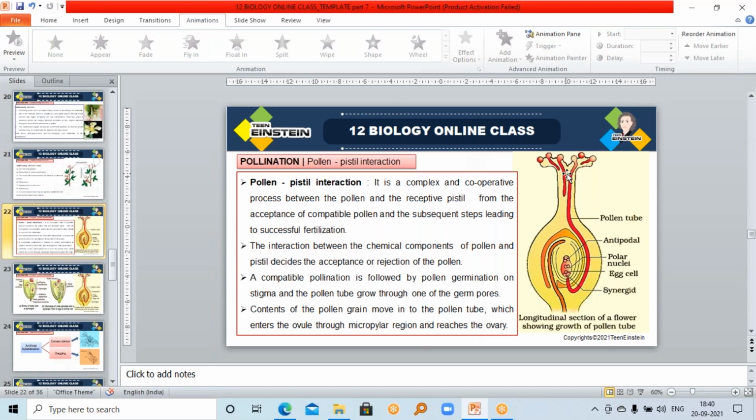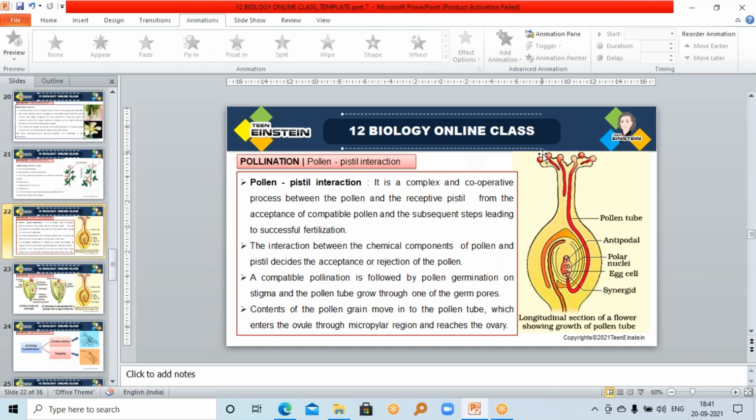The chemical interaction is taking place between the chemical components of the pollen grain and those of the stigmatic surface, and finally it is deciding whether this is a compatible pollen for this particular stigmatic surface or not. If it is not matching, it is getting rejected. Based on that the acceptance or rejection is taking place. Got it? And if it is a compatible or matching pollen grain, the stigmatic surface will accept it, and the pollen grain will start germinating on the stigma.